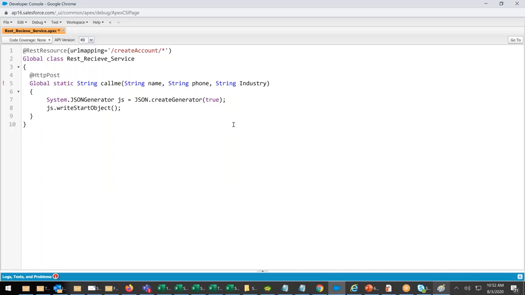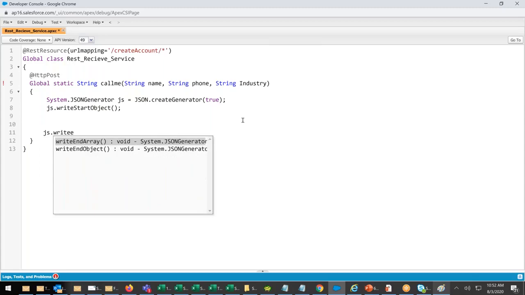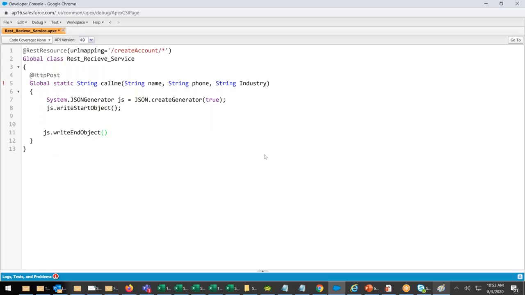Whenever there's a write start, then I should have a write end. js.writeEndObject. Write start, write end. Once the writing is done, I have to get the output as a string, the result. That means I have to declare a result.